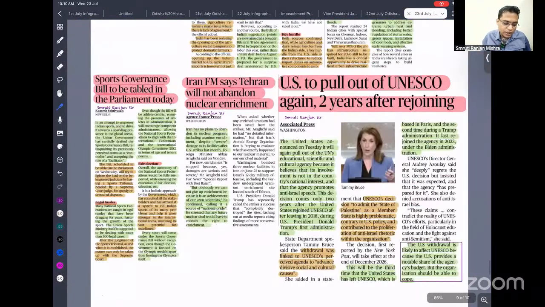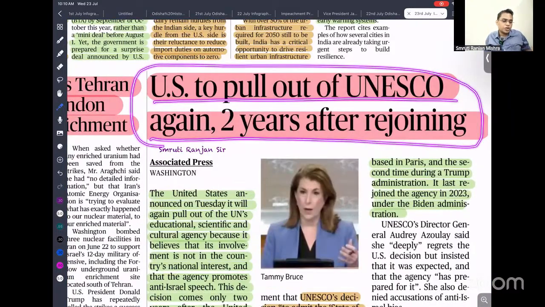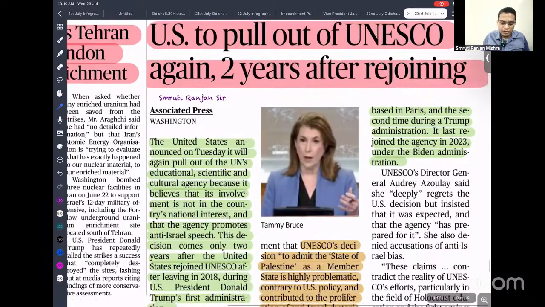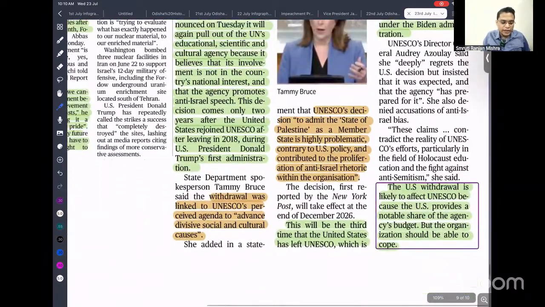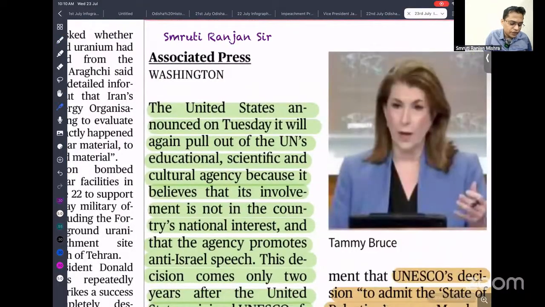So the next important news is that the USA pulled out of UNESCO again, 2 years after rejoining. During the previous term of Donald Trump, they pulled away from UNESCO, claiming that it is acting against the interest of Israel. Then Joe Biden joined UNESCO again. Again, the USA under the leadership of Donald Trump has pulled away from UNESCO. So they can ask which country recently withdrew from UNESCO.